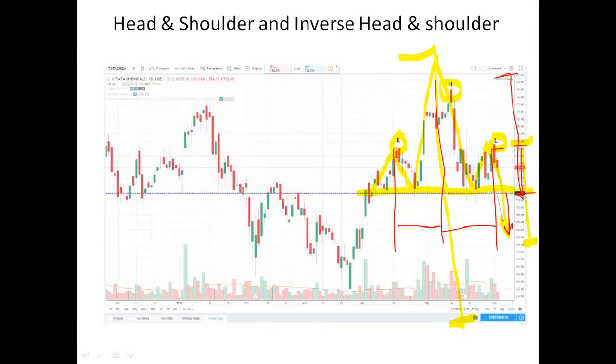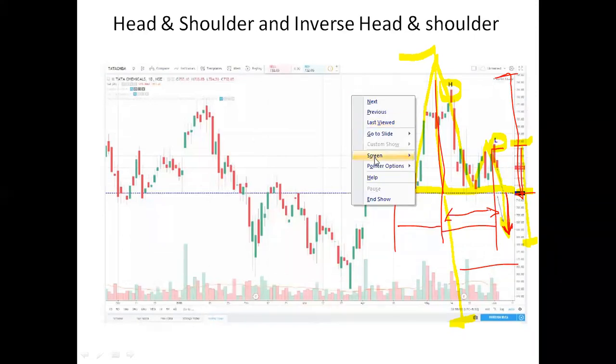And how many days will it take? From here to here it took 15 days. Similarly, from here to here, coming to the bottom, it will take 15 days, and from here to the shoulder it will take another 30 or 40 days. So the head and shoulder pattern is for a positional hold.